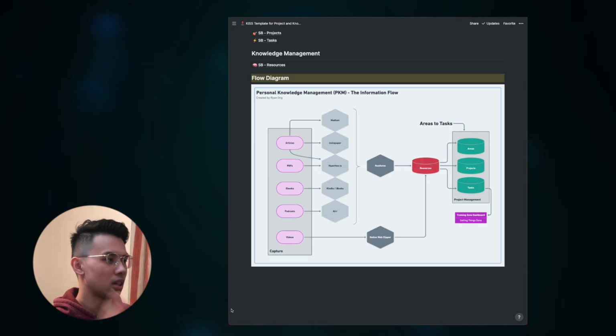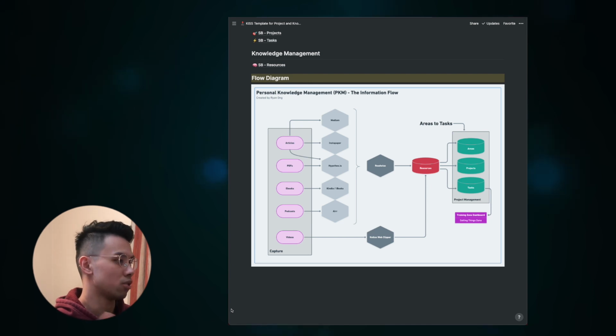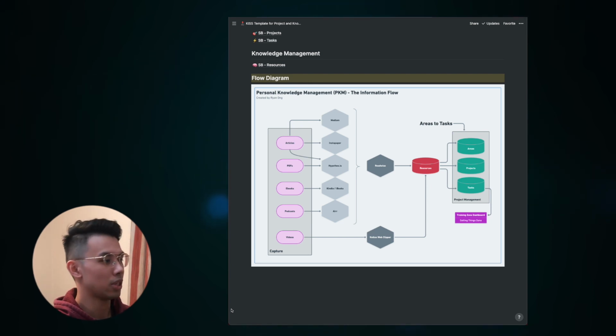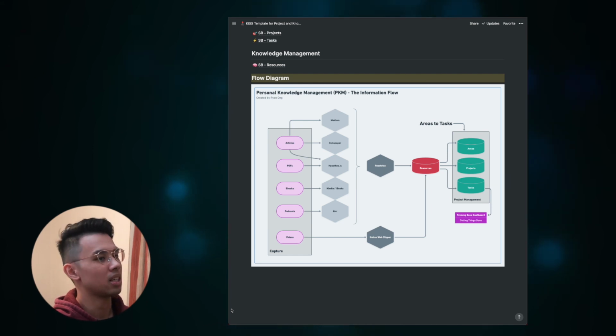We're now moving on to the last part of this video, where I'll be talking about the synchronization and future development of the KISS Notion system. In terms of the connectivity between knowledge management and the project management component, there is a bi-directional link, meaning that the knowledge you consume could inspire you to do new projects, and likewise, the projects that you do could spark new knowledge that you would like to capture. Either way, effective synchronization allows you to constantly build out your second brain within the resources table.